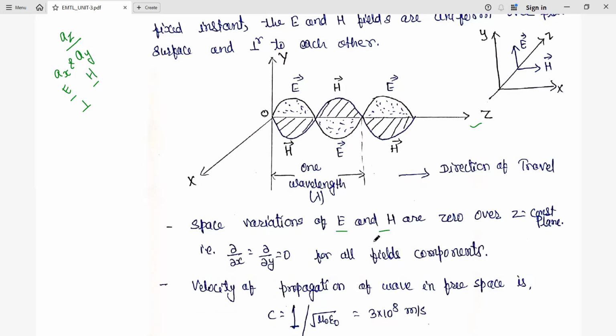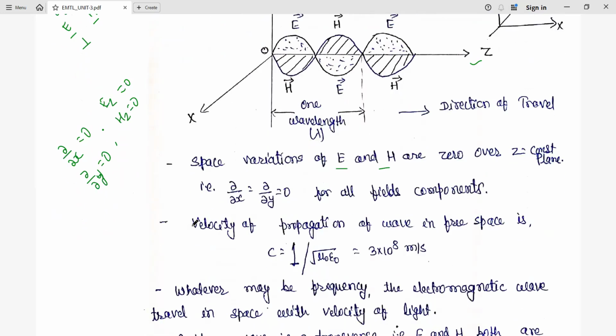Here the constant plane is, for a particular value of z, the constant plane we get. Due to that, we have dou by dou x equal to 0 and dou by dou y also equal to 0, and the z component of the electric field as well as the z component of the magnetic field are both equal to 0.